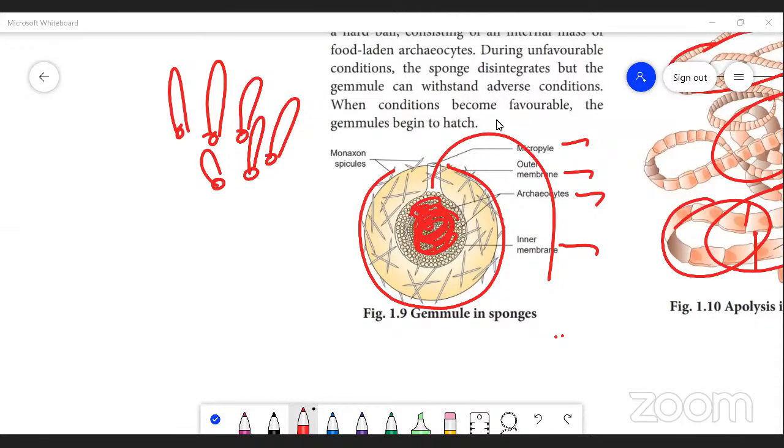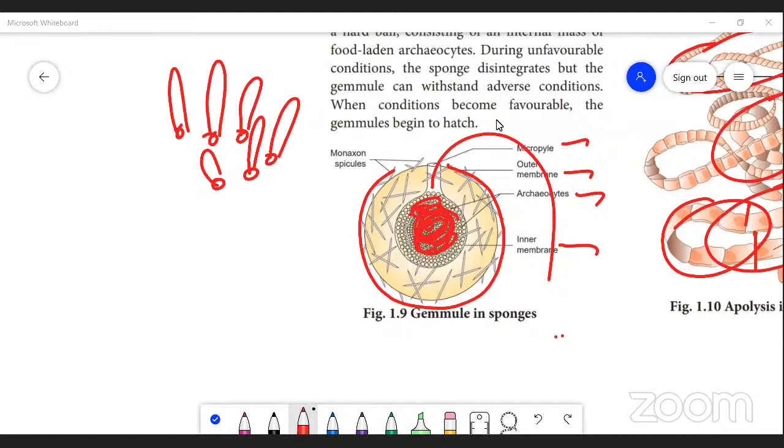An example. What is called exogenous budding? The buds develop on the outer surface of the body of the animal. That is called what? Exogenous budding. A very good example for exogenous budding: one is called Hydra, and one is called sponges. What is called endogenous budding? The buds are found inside the cytoplasm of the animal body. Thus, it comes in the category of endogenous budding. In endogenous budding, Noctiluca, and another one is sponges. These two are examples for endogenous budding.